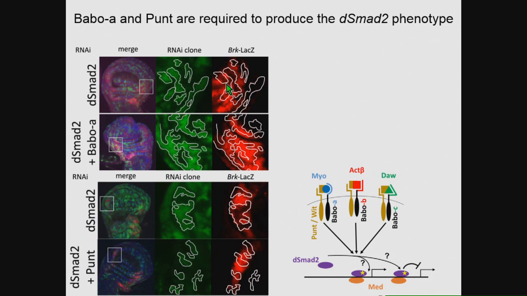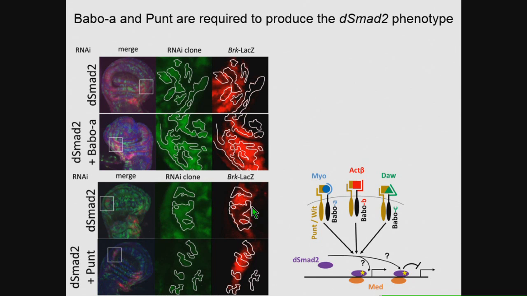You can see that in these clones the brinker reporter is ectopically silenced compared to the wild-type neighboring cells. And we see this both here and here as holes in the native pattern of the reporter. So subsequently, when we generate RNAi clones for DSMAD2 plus baboon A or DSMAD2 plus PUNT, the type 2 receptor, we see that the brinker reporter is restored in these clones.